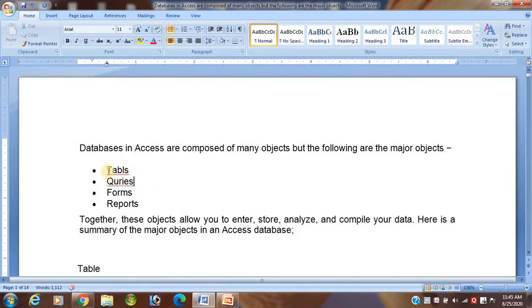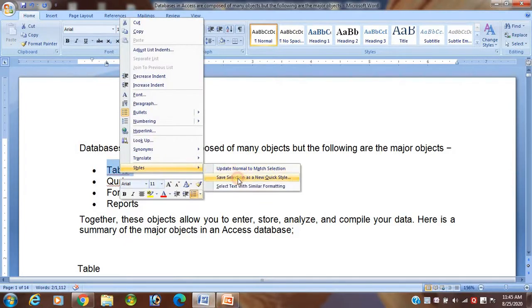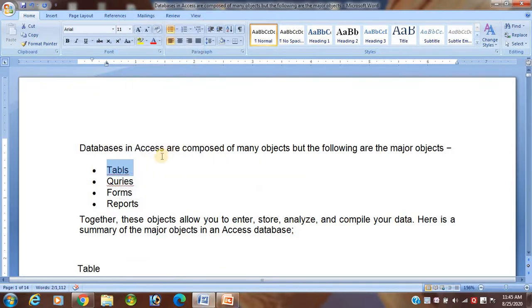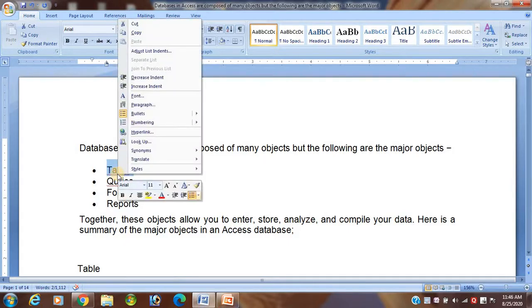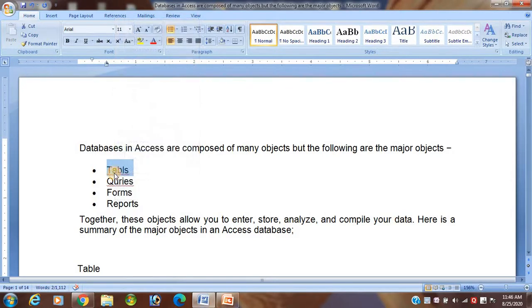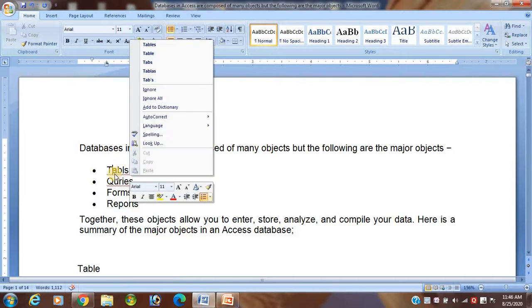Then how to correct that one, student? If you don't know the spelling, very simple, just right click on that word where the red line is displayed, by the mouse. You see, so many options have been displayed.